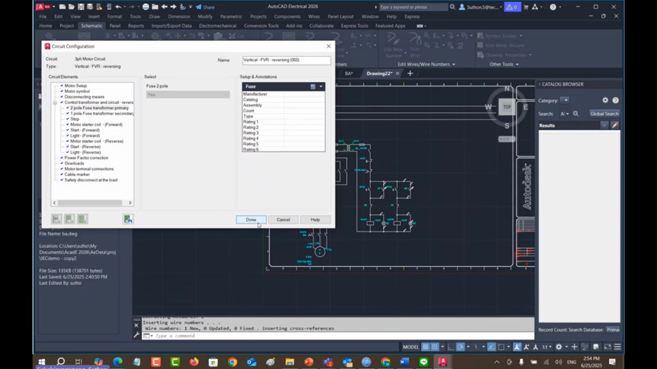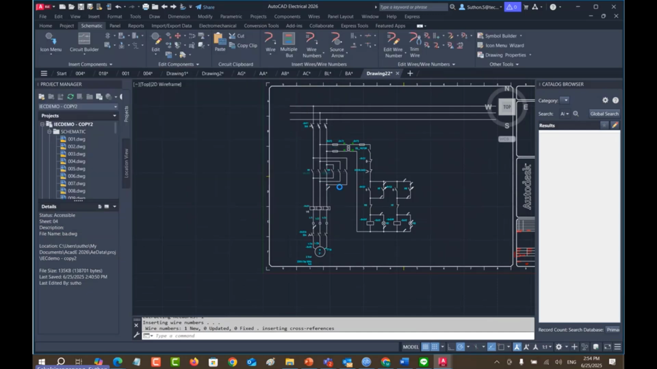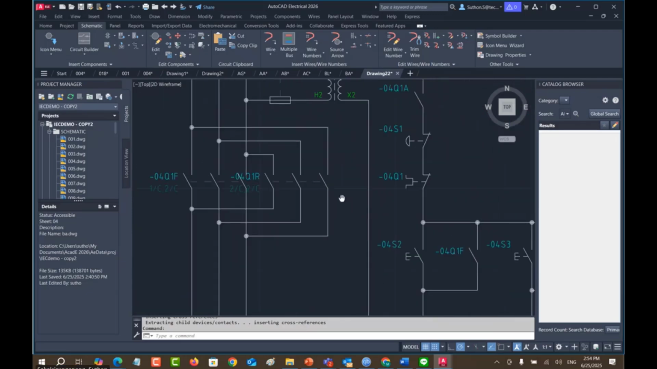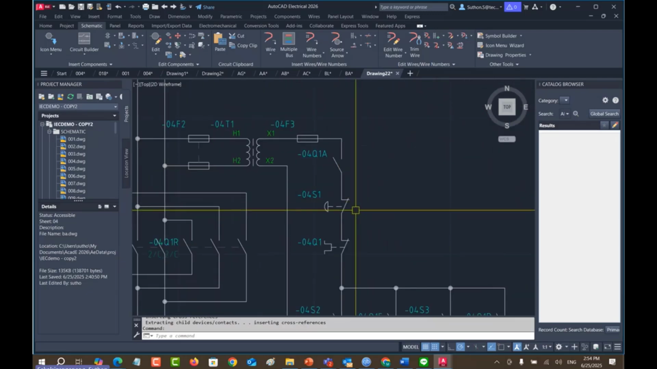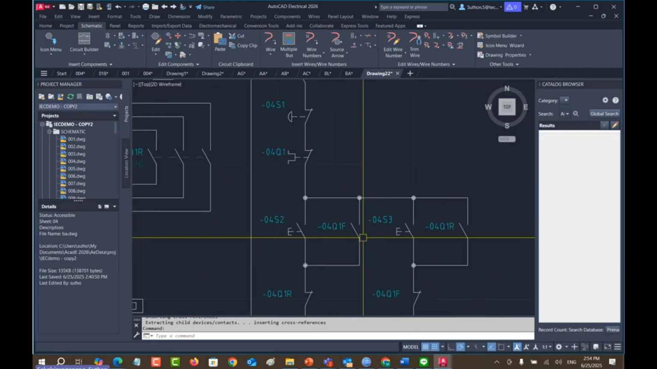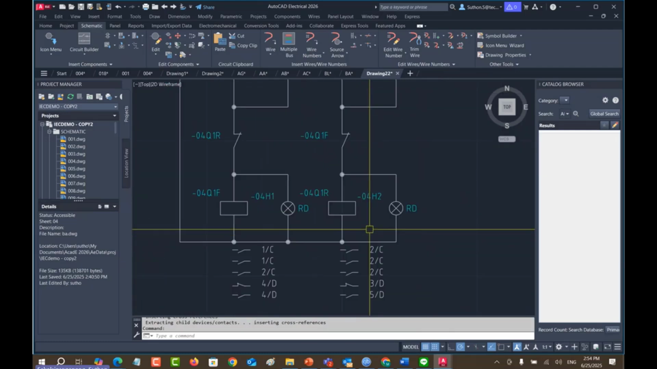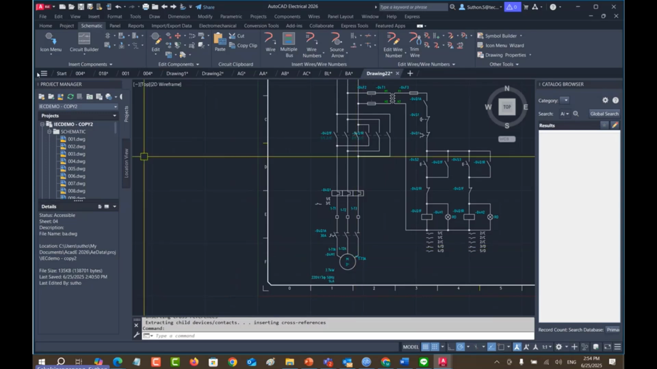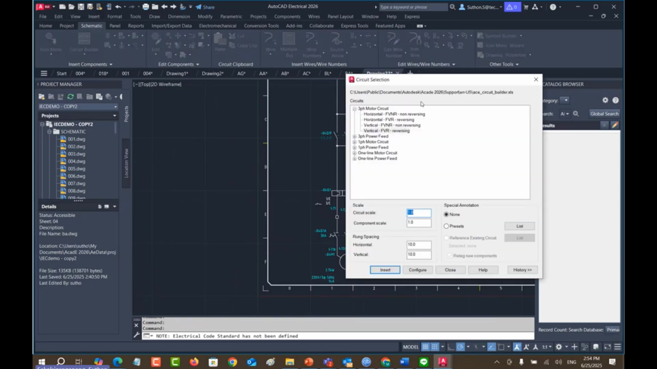And you hit the done button. And here we go. This circuit you don't have to do by your hand manually anymore. Easy like this. For the motor circuit, back to the circuit builder again.